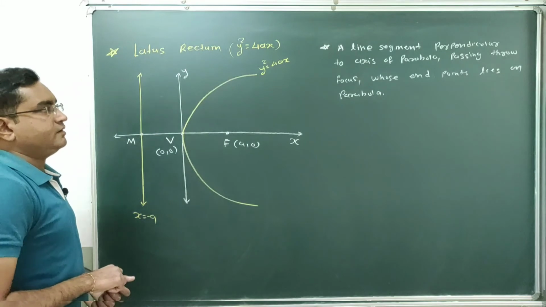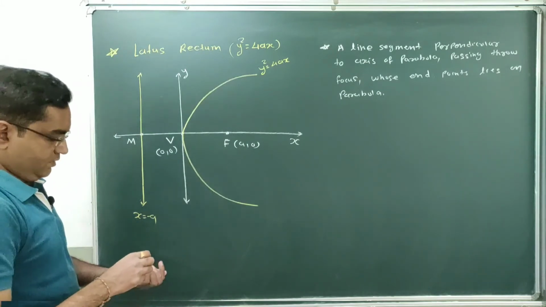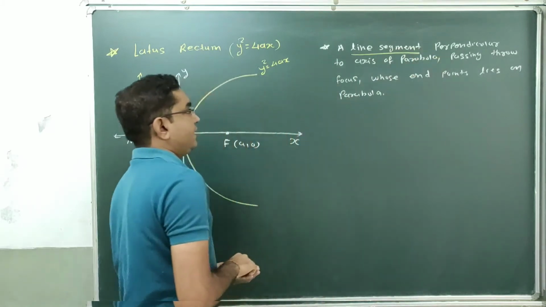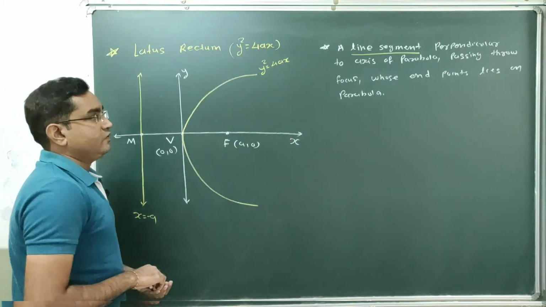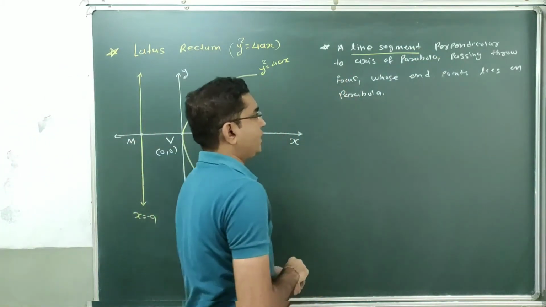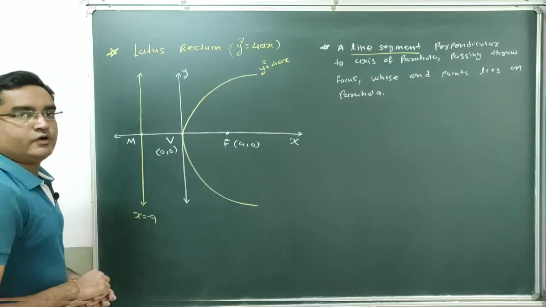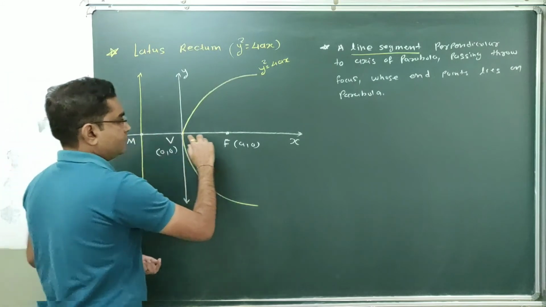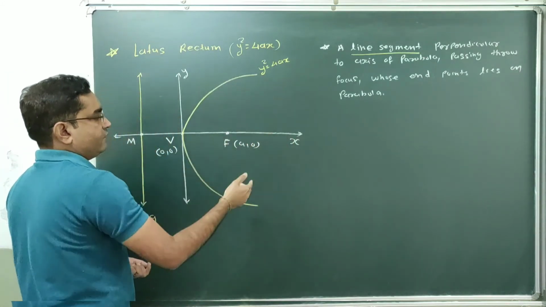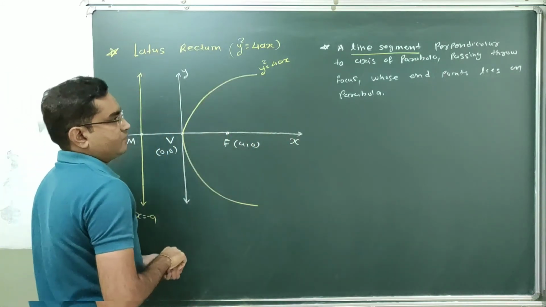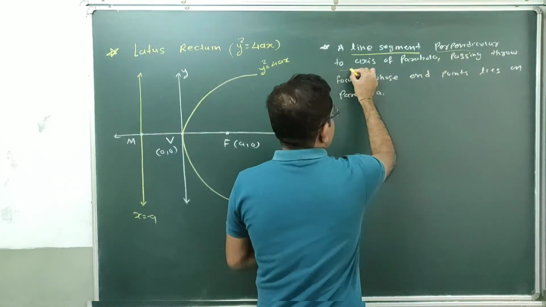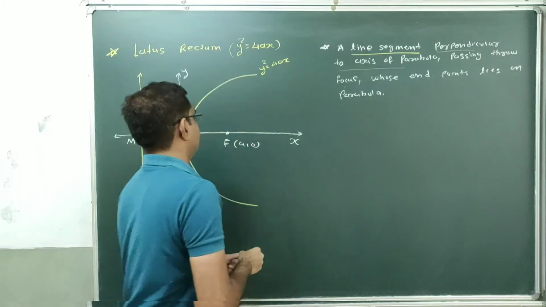Done. Again, what is latus rectum? Latus rectum is the line segment which is perpendicular to the axis of the parabola. This is our rightward parabola. The axis of this rightward parabola is this x-axis. So our latus rectum will be perpendicular to this axis and passing through this focus.